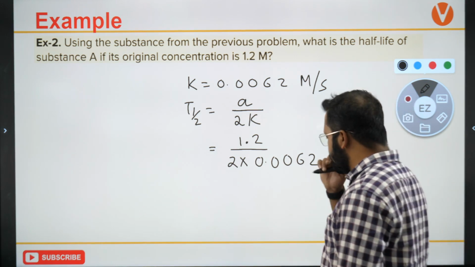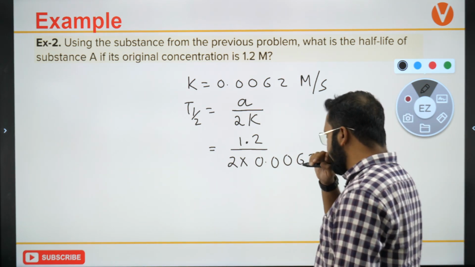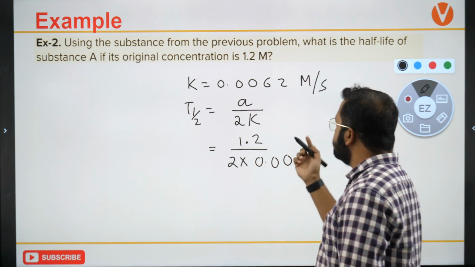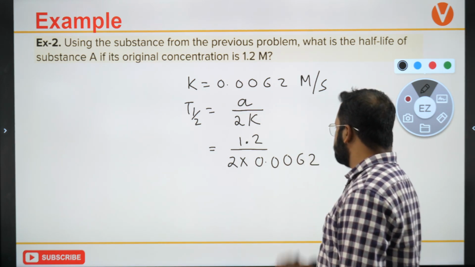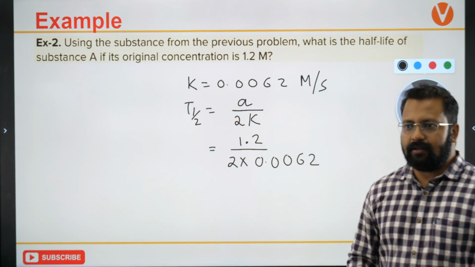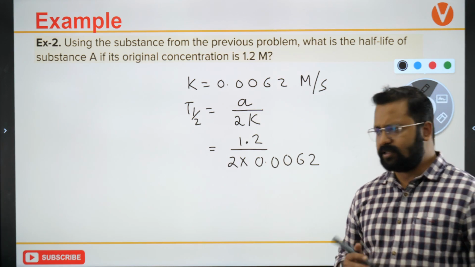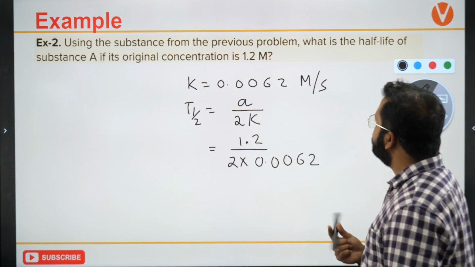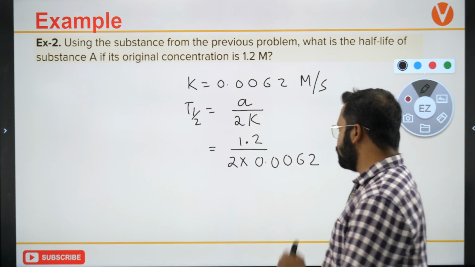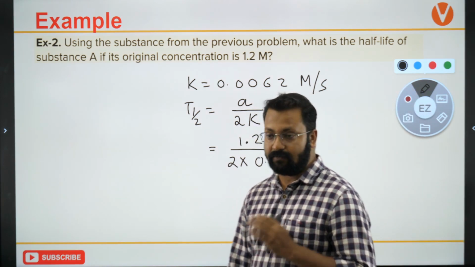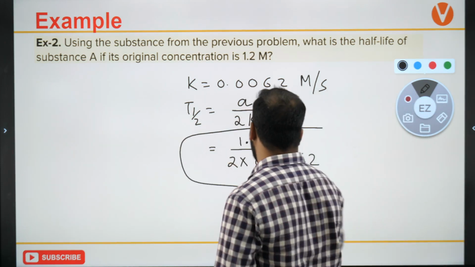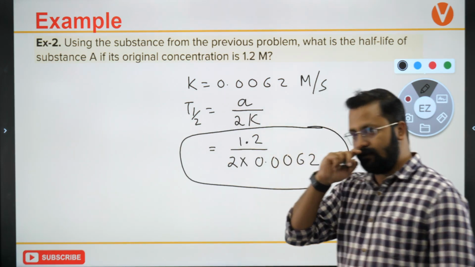You can use a non-programmable calculator. A value is 1.2, so what will be the value of the half-life? If you calculate this, it will give you the value of the half-life.